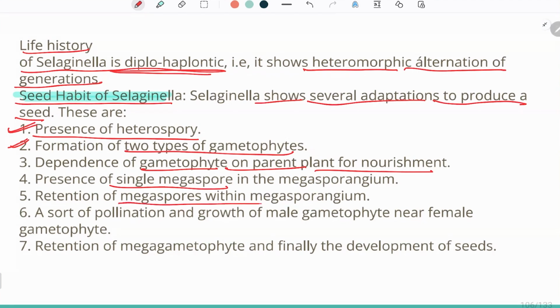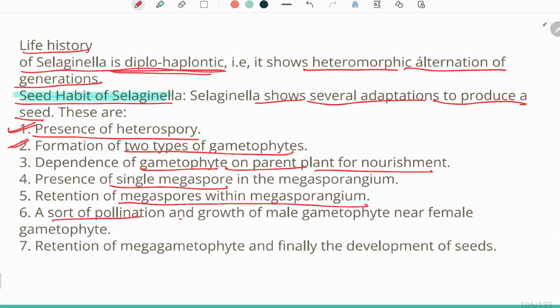Retention of megaspores within the megasporangium. Very obvious that when the megaspores are retained in a megasporangium, then only the seed habit can take place. Then only the sporophytic body will provide nourishment to the seed. If they are present away from the body, how will it come back to the plant for its nourishment? It is not possible.